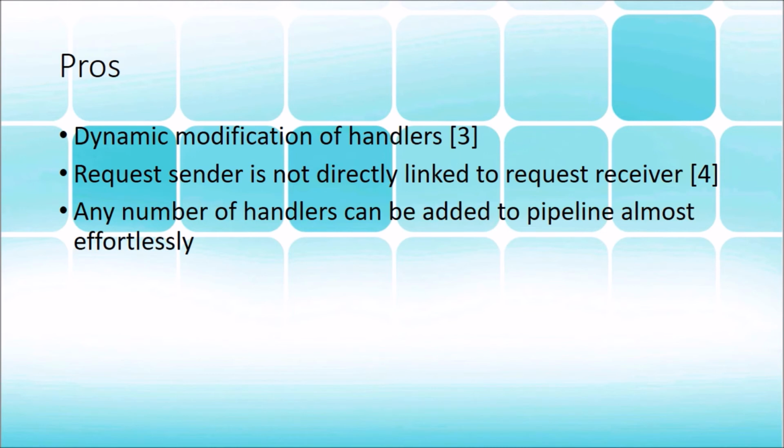The third pro that we have is that any number of handlers can be added to the pipeline almost effortlessly. At any point in time, if we need a separate link in our chain that needs to perform extra logic at the end, we can easily add that from the previously final link in the chain. And we can do that as many times as we want, which is a big pro to the chain of responsibility.